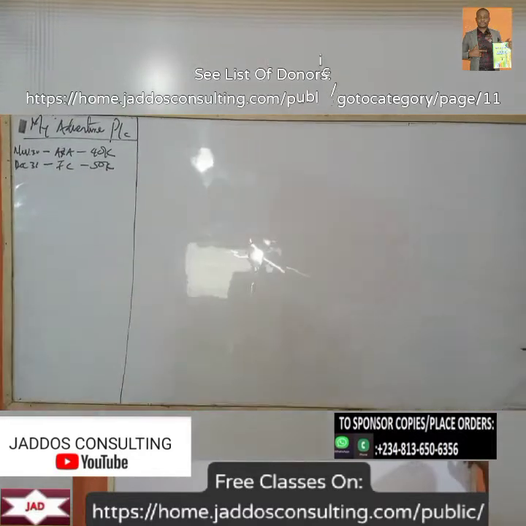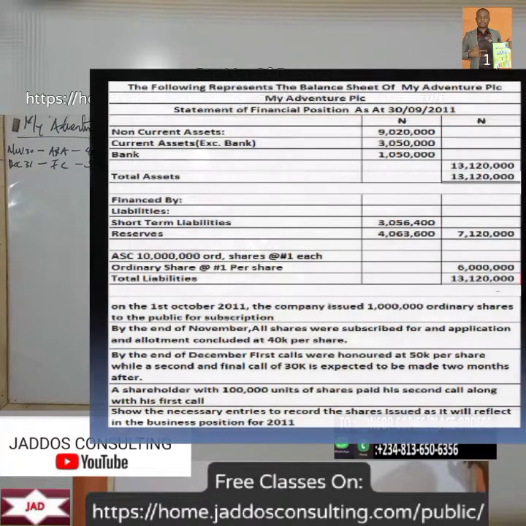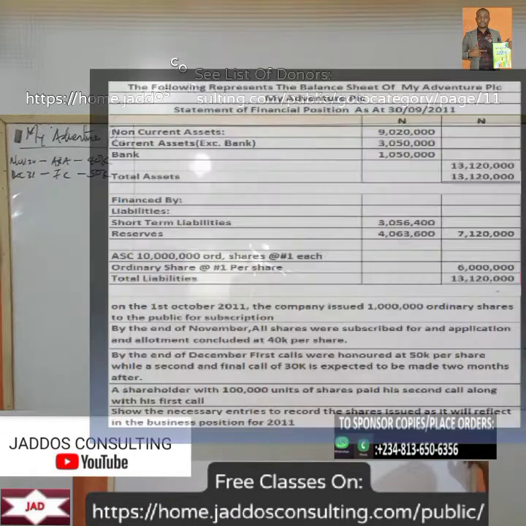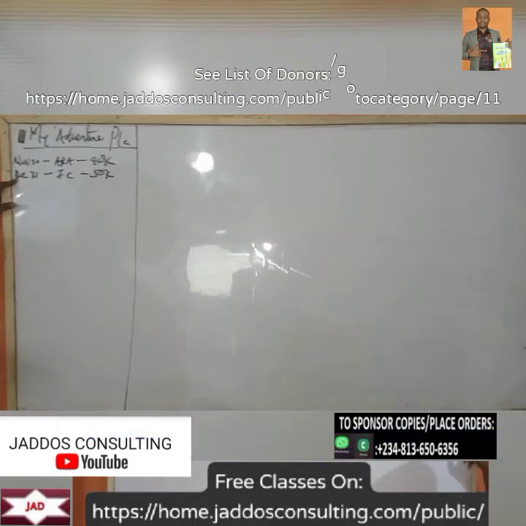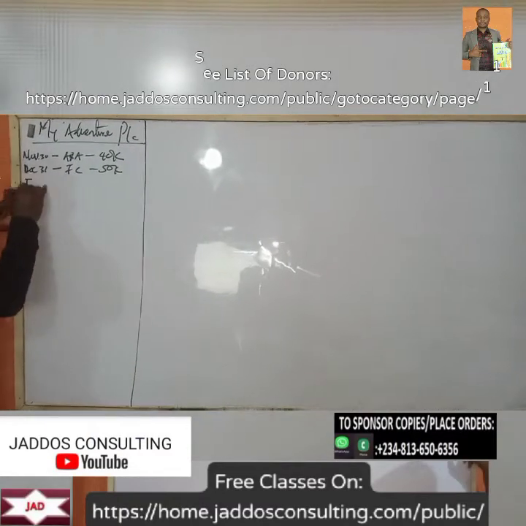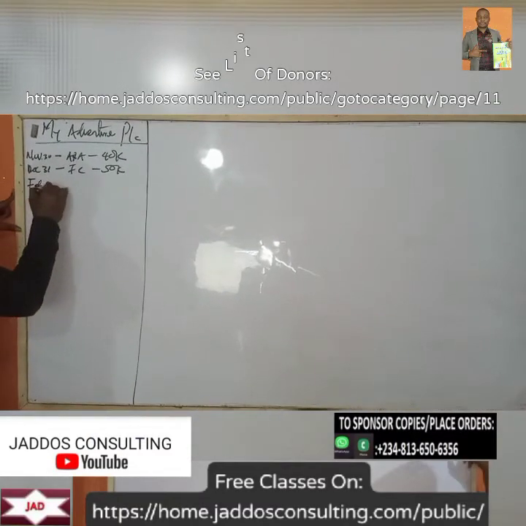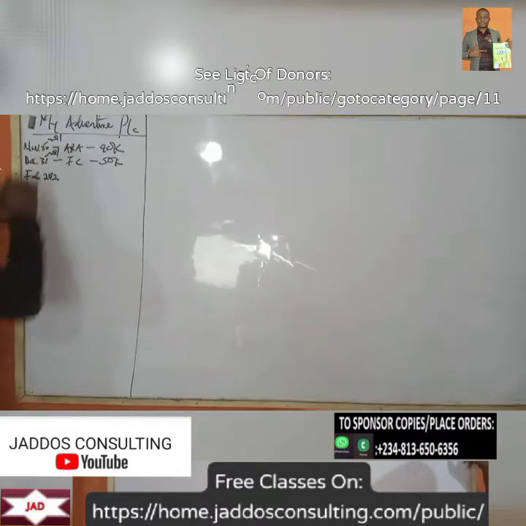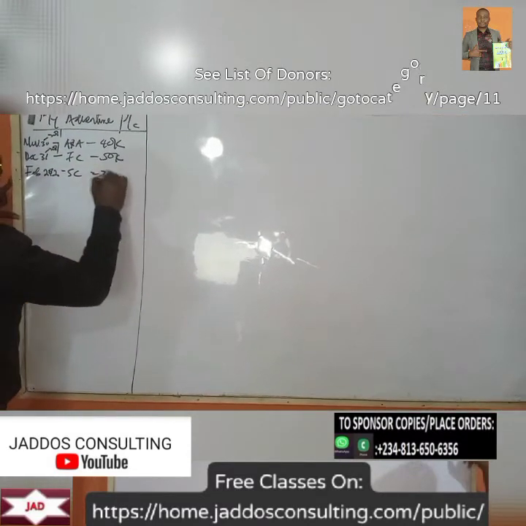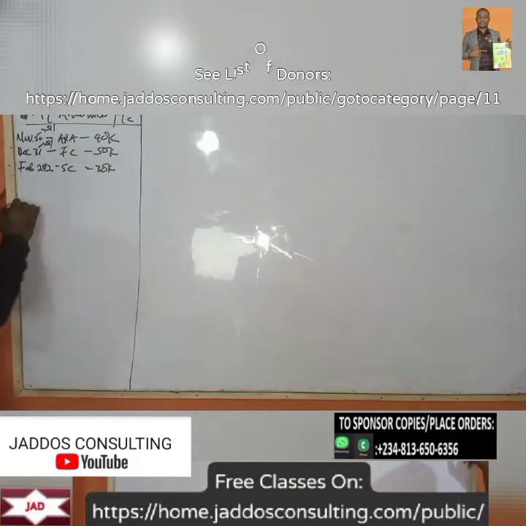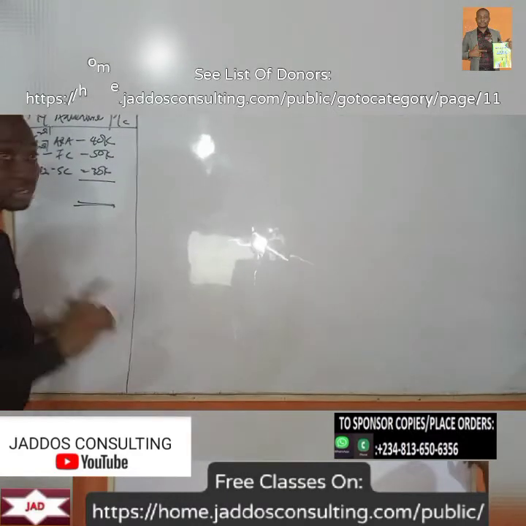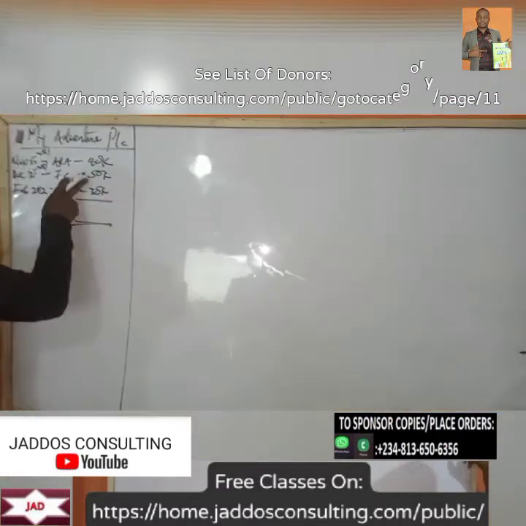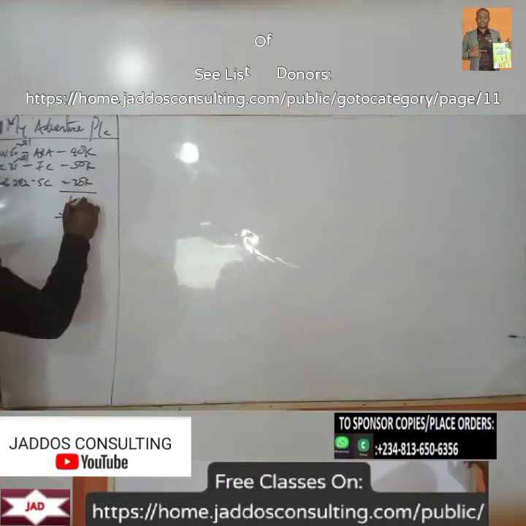And what are they saying again? They said the second and final call of 30 is ready to be made 2 months after. So 2 months after December will be February, right? So we start with February 2012. Of course, this is 2011. So second call is about 30 kobo. So basically, the total expected fund to be gotten per share is 120 kobo.